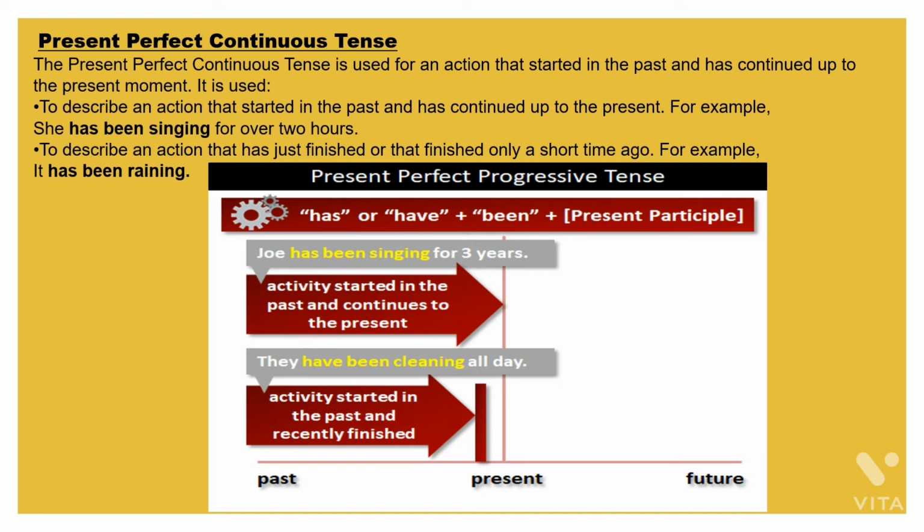Now, just have a look at this also. This is about present perfect continuous tense only. You use has or have, plus been, plus the present participle, that is, verb plus ing. Clear? So it is used to indicate an action that started in the past and continues to the present also, and it is also used to indicate an action which started in the past and recently finished. We have already discussed these 2 points. Fine.